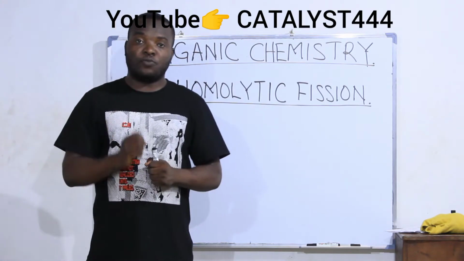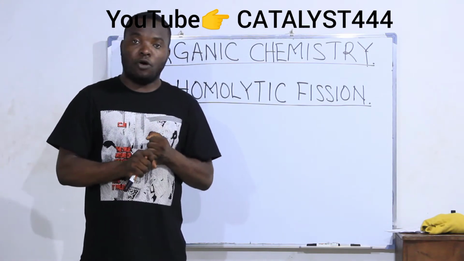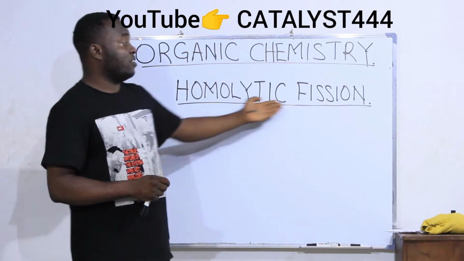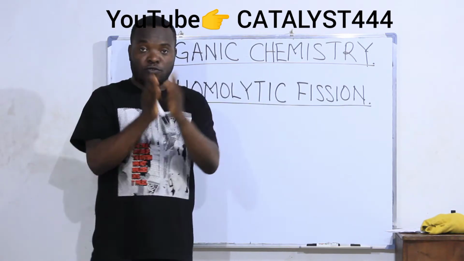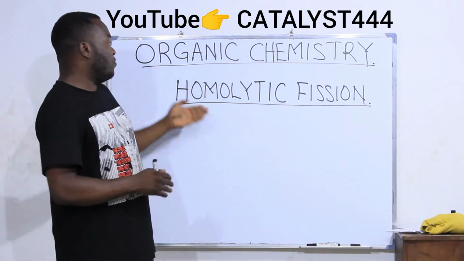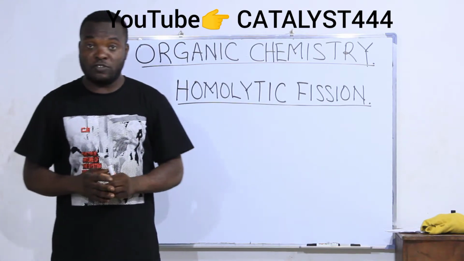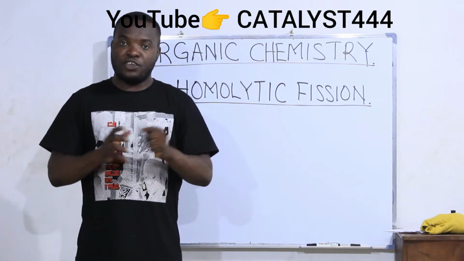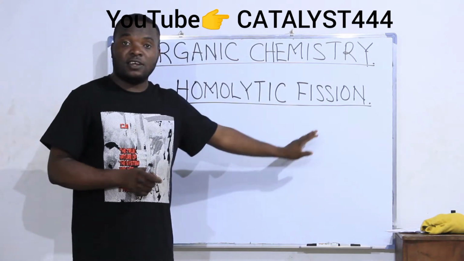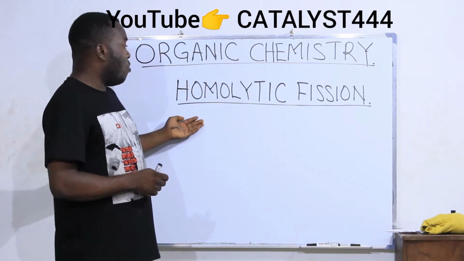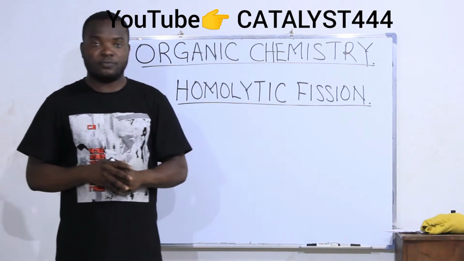The two types are homolytic bond breaking, which we call homolytic fission. Remember, the word fission in chemistry means break up. The first type is homolytic fission, and the second type is heterolytic fission. In this class, we are going to understand the meaning of homolytic fission, or homolytic bond breaking.